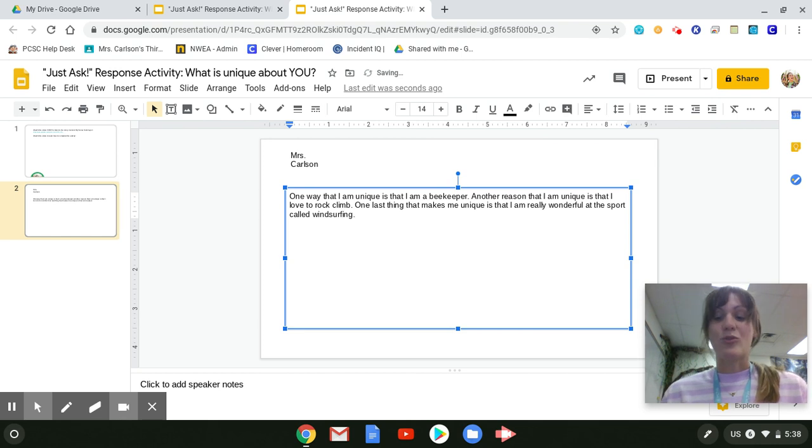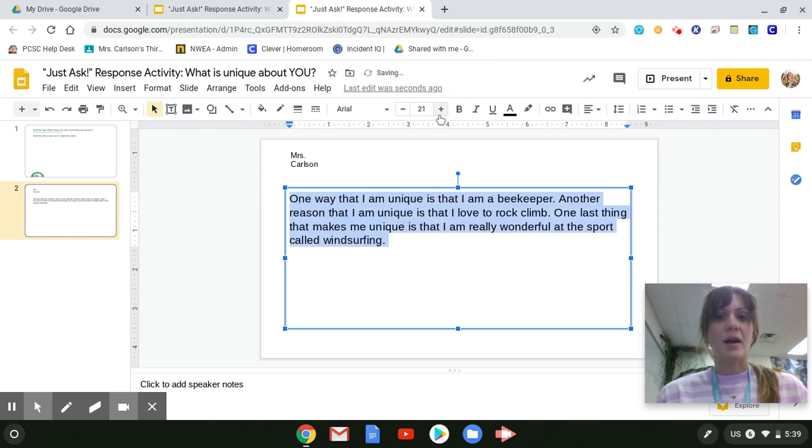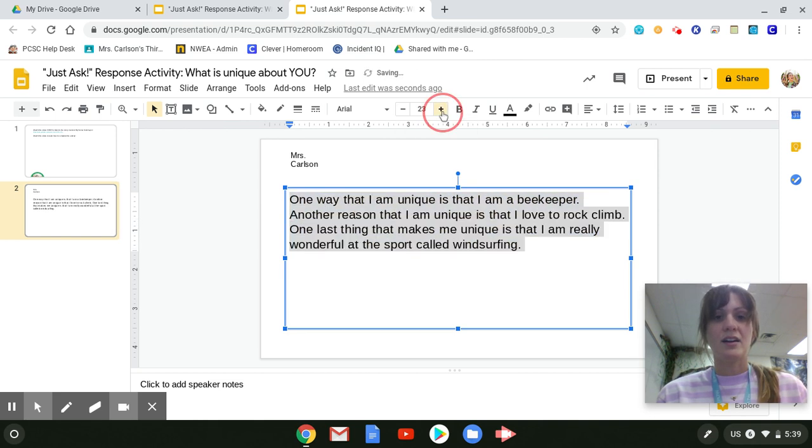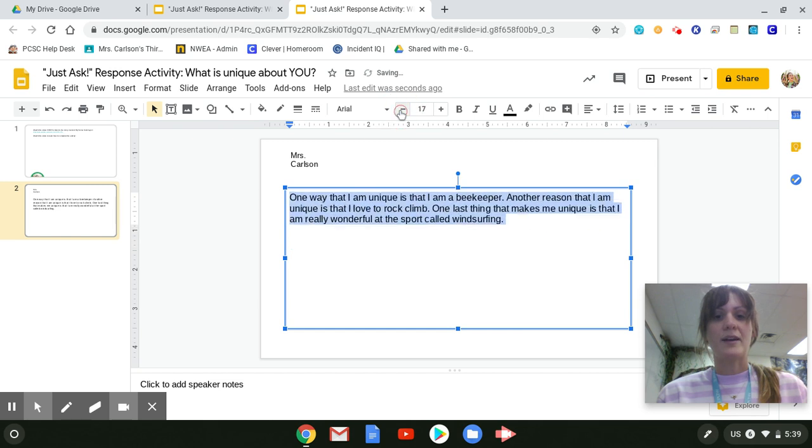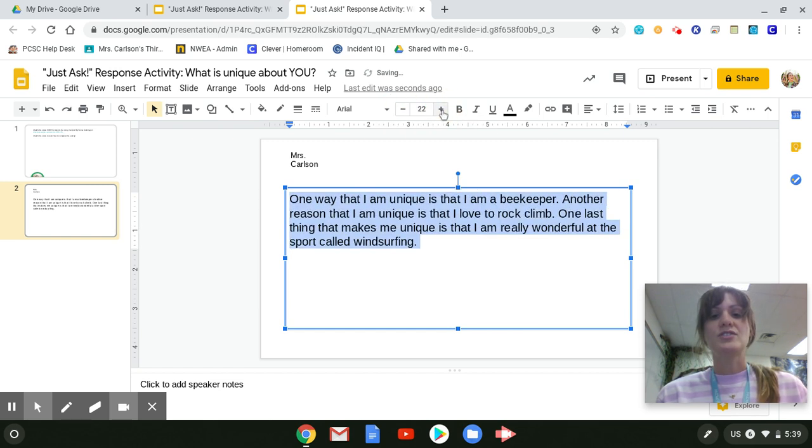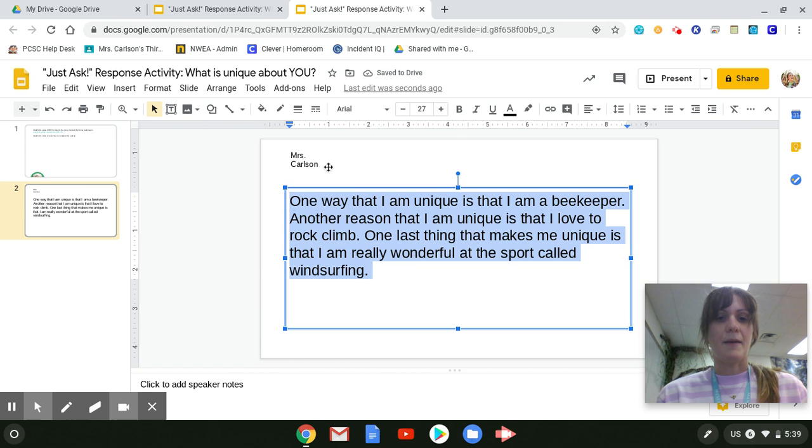Okay, now I did my 3 sentences, and I am ready to customize my slide. Now, if you remember, you can change the size. If you click and drag to highlight your text, you can make it bigger by pressing this plus button here. You can make it smaller by pressing the minus button. I want you to make it big enough that we can read it, okay?